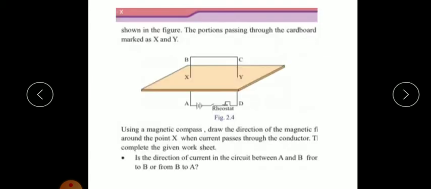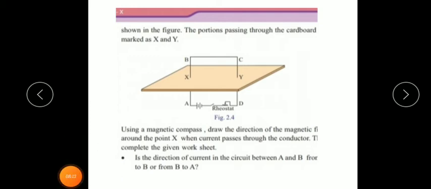Okay. So one more activity is given in your textbook. Here we have to take a cardboard and insert a conductor through this cardboard in a vertical direction. So you have to take a cardboard and insert a conductor in a vertical manner. After that,